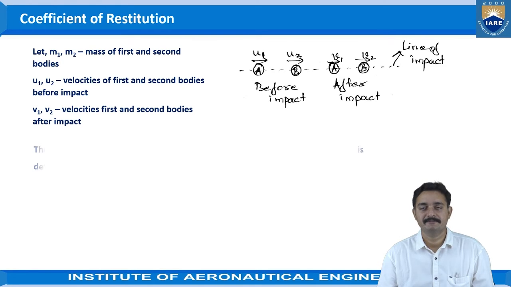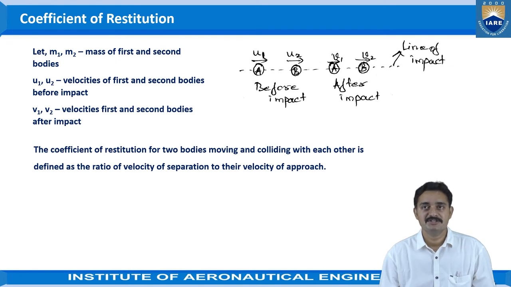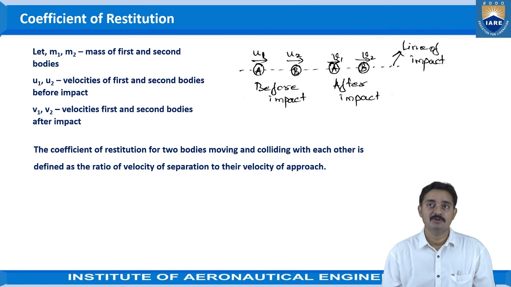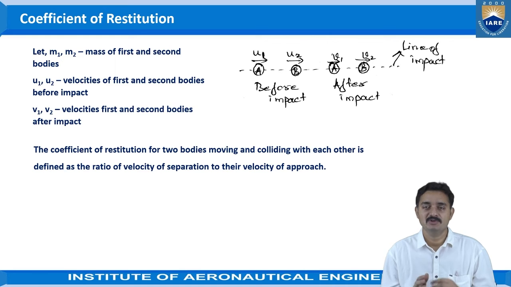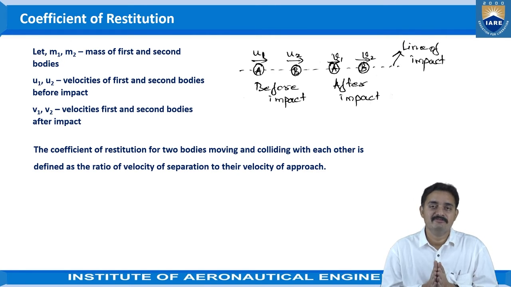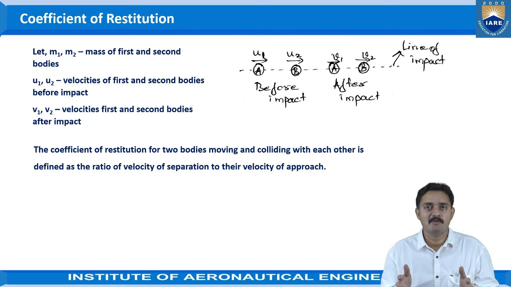The coefficient of restitution of two bodies moving and colliding with each other is defined as the ratio of velocity of separation to their velocity of approach. So the ratio of the velocity of separation to the velocity of approach is called the coefficient of restitution. As we have seen, the period of restitution is the time from the maximum deformation of the bodies to the separation of the bodies.